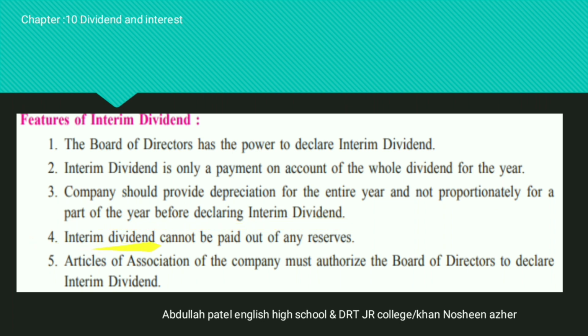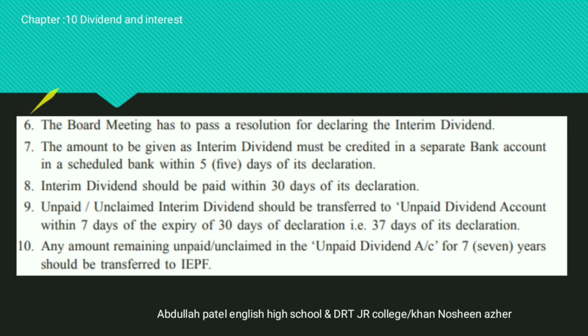Fourth point, interim dividend cannot be paid out of any reserve. Fifth point, the articles of association of the company must authorize the board of directors to declare the interim dividend. Next point, the board of directors has to pass a resolution for declaring the interim dividend. Seventh point, the amount to be paid as the interim dividend must be credited into a separate bank account in a scheduled bank within 5 days of its declaration.